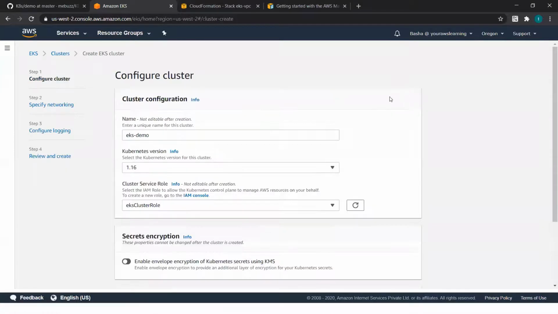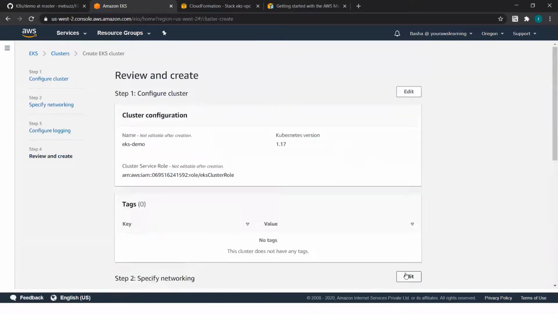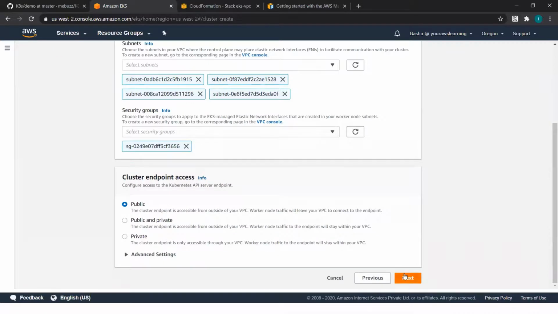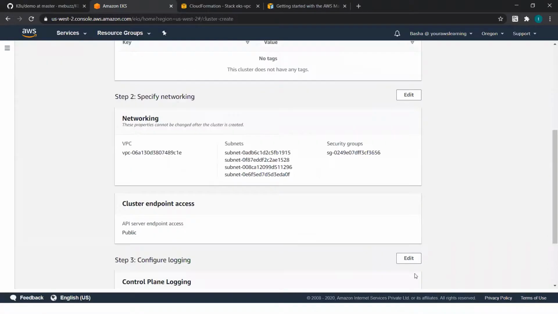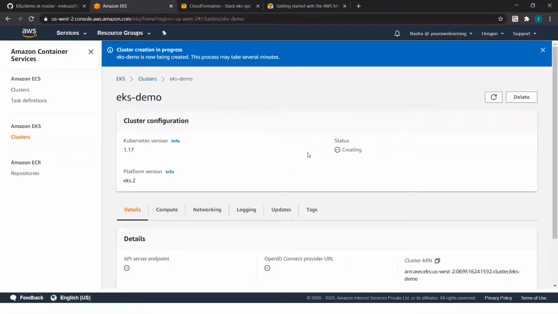Let me just take the latest version of EKS, that is 1.17. I'll leave everything else at the default, and I'll click on create cluster. This cluster creation will take at least 30 minutes, so I don't think we should wait for the cluster to get created. If it gets created before we check out the other steps, I'll continue going through the demo steps. Otherwise, I can show you what I have done so far.